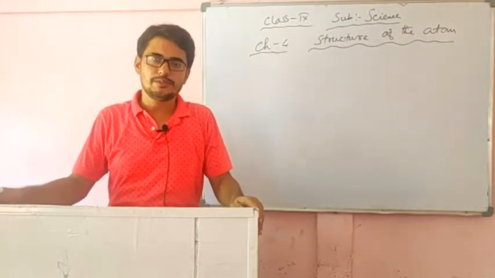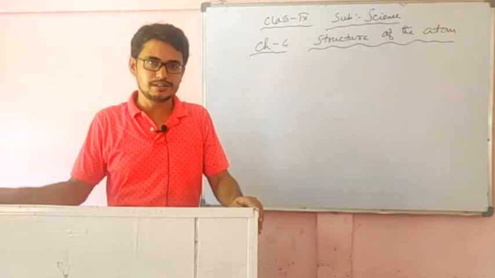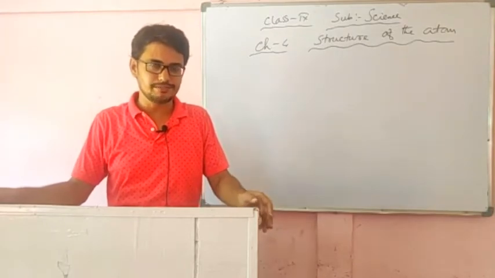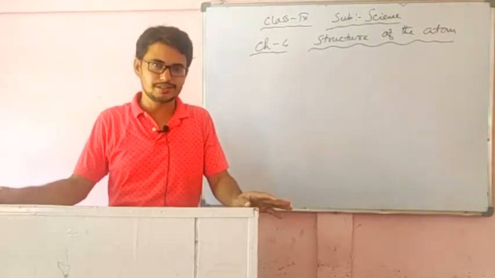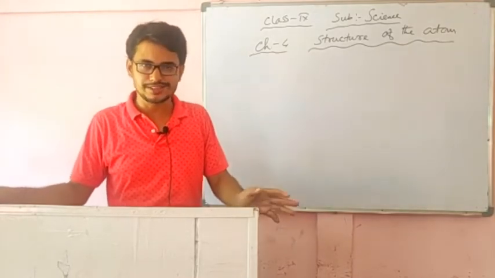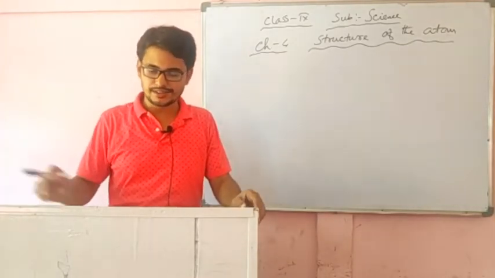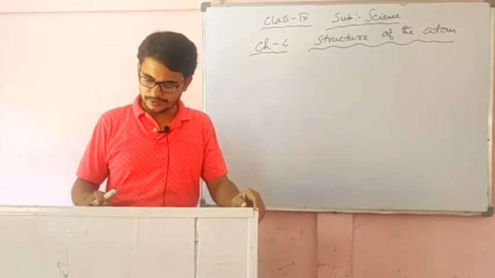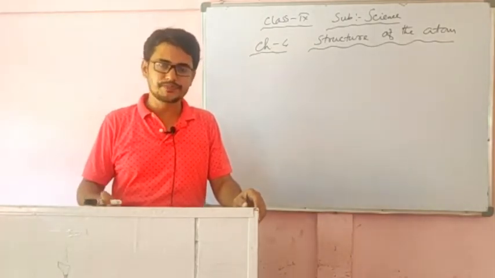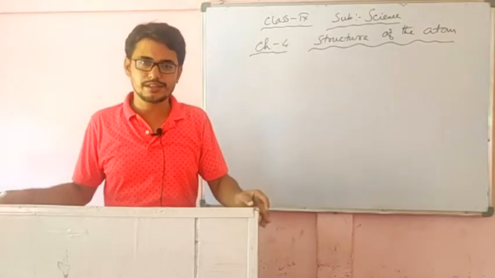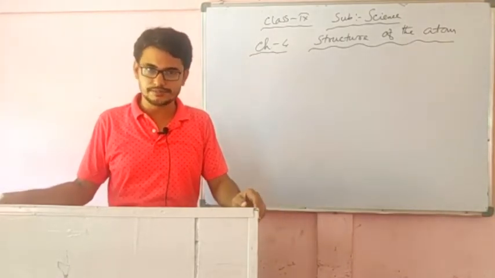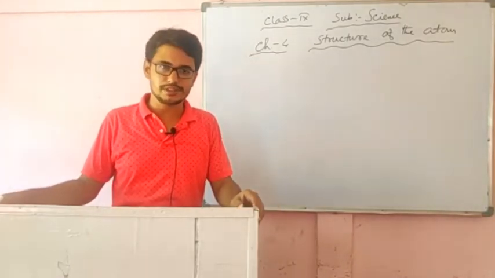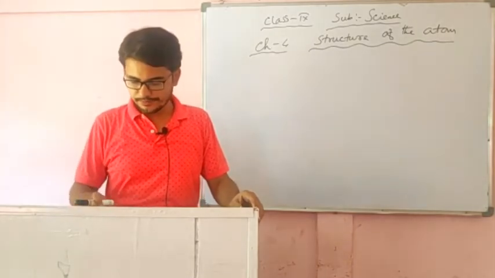About the atom, we have learned in the same class in chapter 3. In the last chapter we learned what an atom is and how it exists, and many theories, Dalton's atomic theory also. There we have seen that the atom is indivisible. Two points we got: atom is indivisible, number one.